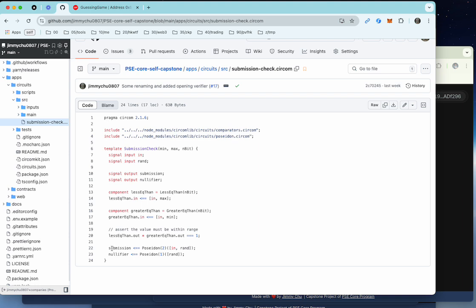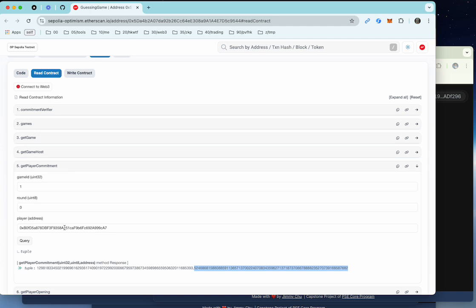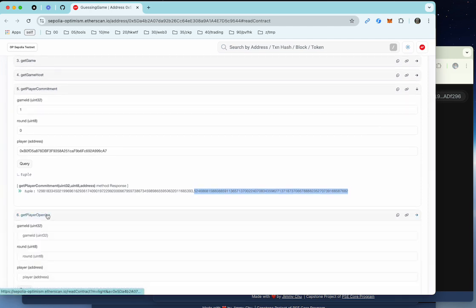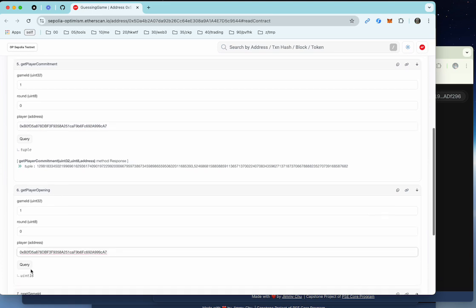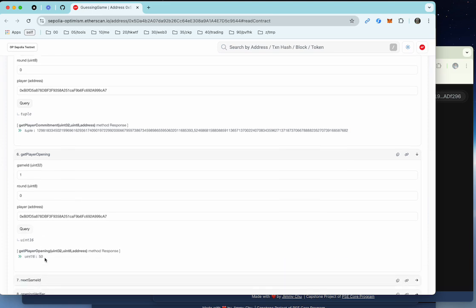All right, so these two values, the submission and nullifiers, the Poseidon hash, are being stored on chain. And when you look at the opening, you will get back the actual values, 50.